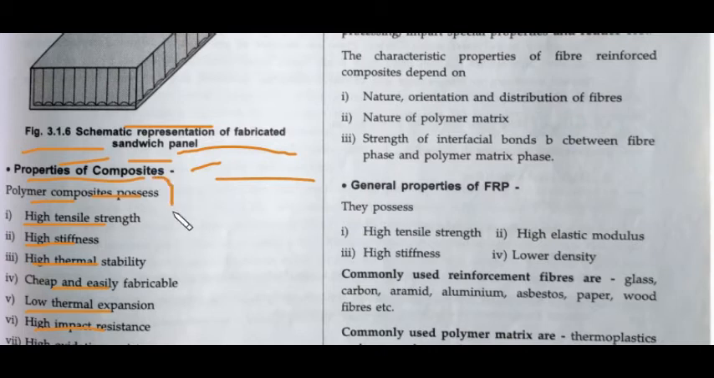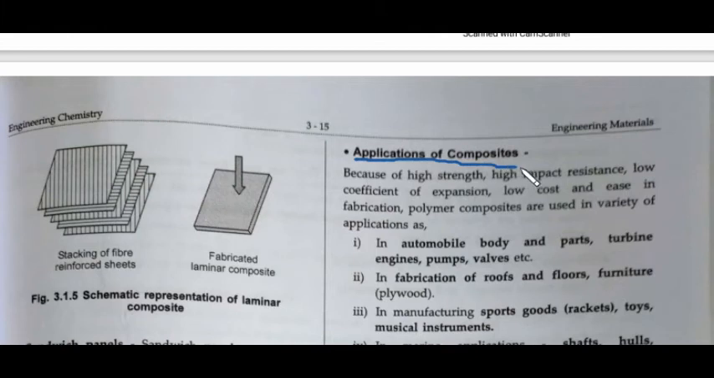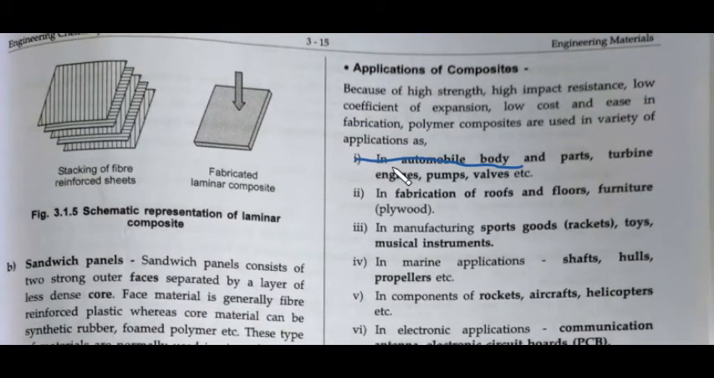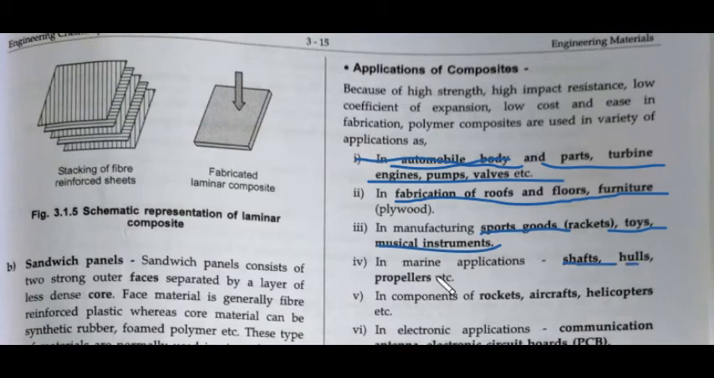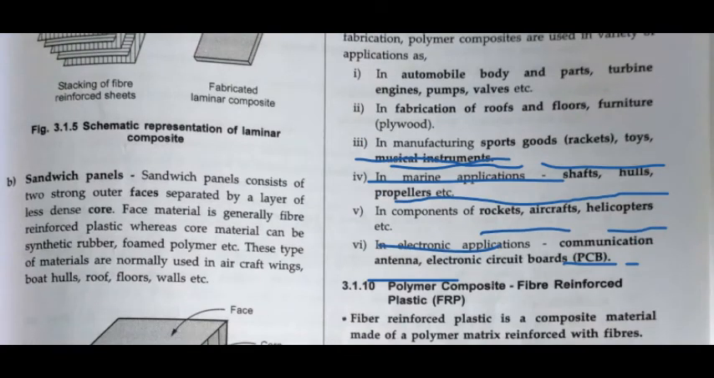So these are the various properties of the composites. So what are the various applications of the composite? These are used in the automobile body parts, turbine, engine, pumps, valves, fabrication of the roofs and floors, furniture, sports goods, toys, musical instrument, shafts, hull, propellers, and rockets, aircraft, helicopter, communication antenna, electronic circuits. There are various applications of the composites, and it's not necessary to learn all. You can remember a few of them.